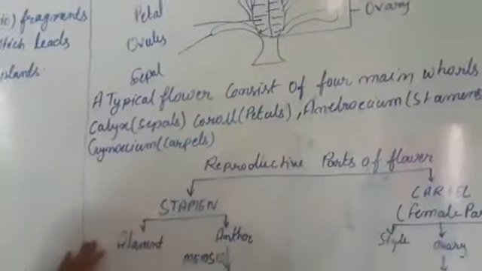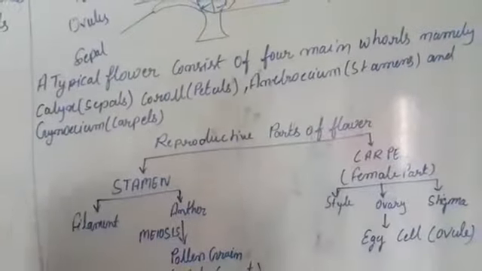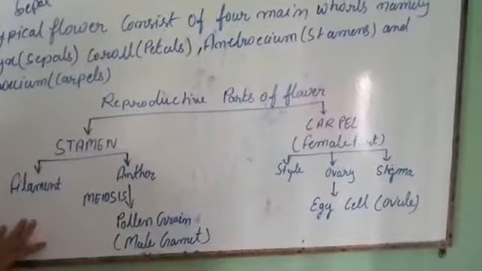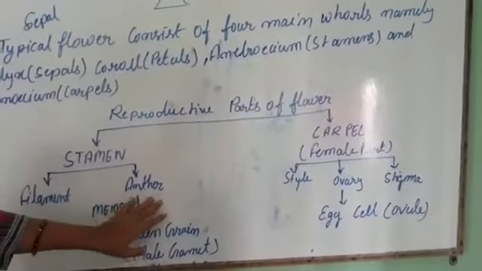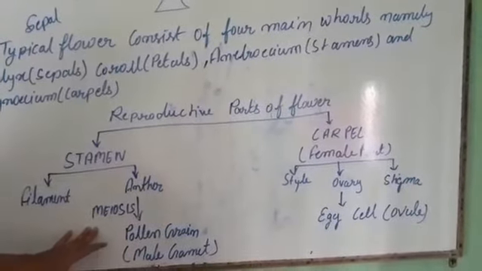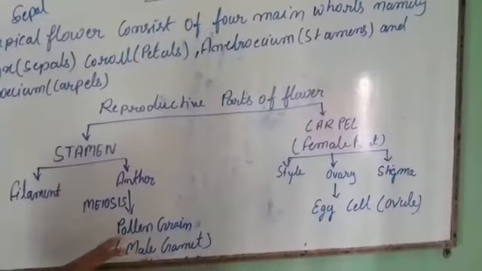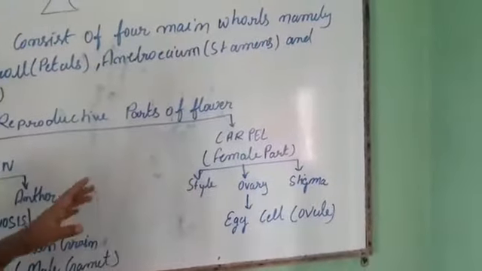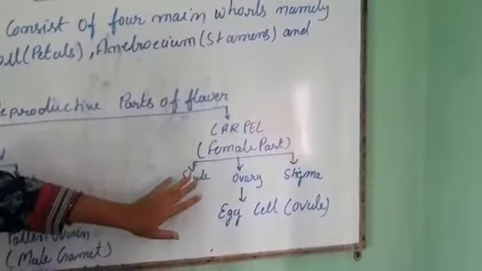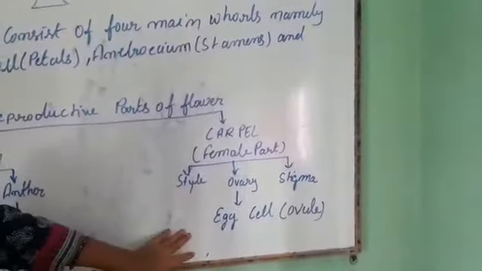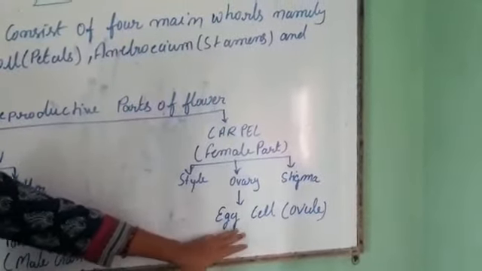Let's see the structure of the reproductive part of the flower. Let's see the stamen. Stamen is the male part of the flower. Filament and anther are present in the male part of the flower. It presents the meiosis of pollen grains. This is the male gamete, and let's see the female parts of the flower. It's a carpel. Carpel is divided into 3 parts: first, style, ovary and stigma, and its ovary containing egg is responsible for fertilization.